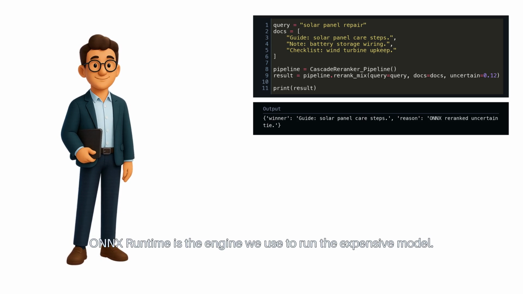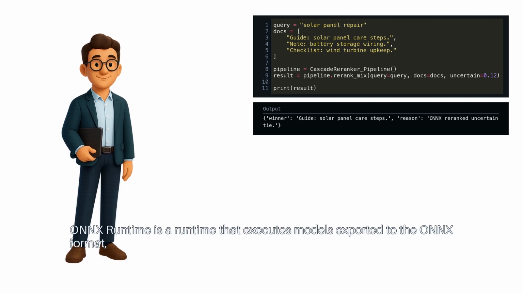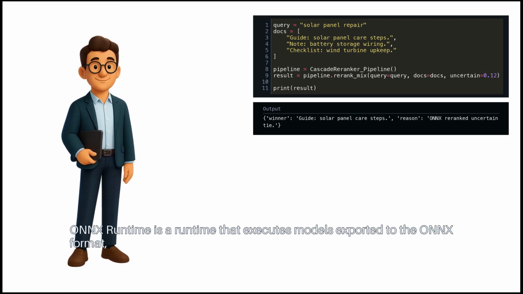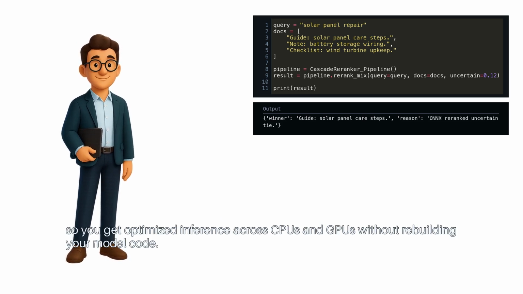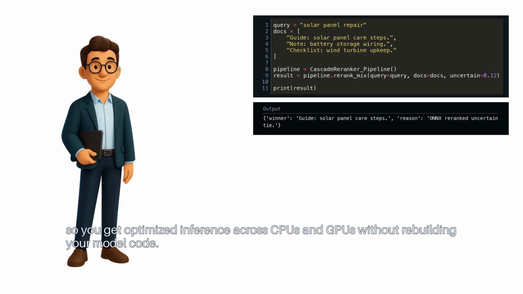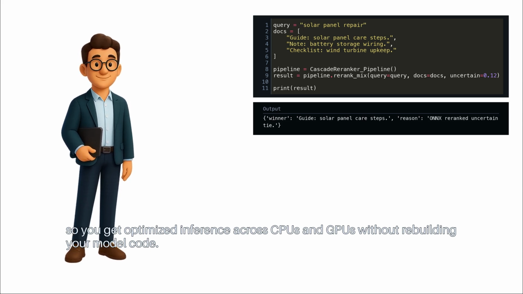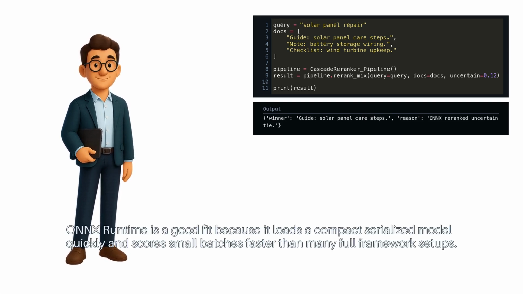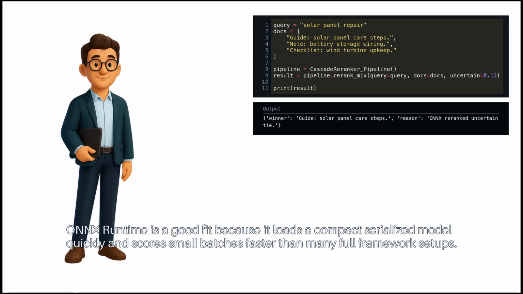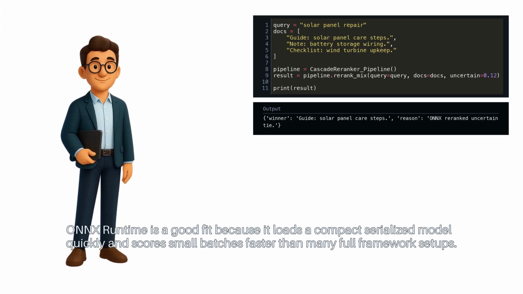ONNX Runtime is the engine we use to run the expensive model. ONNX Runtime is a runtime that executes models exported to the ONNX format, so you get optimized inference across CPUs and GPUs without rebuilding your model code. For this pattern, ONNX Runtime is a good fit because it loads a compact serialized model quickly and scores small batches faster than many full framework setups.